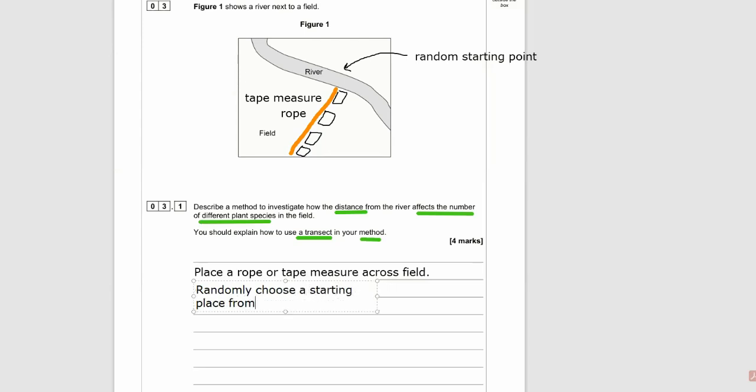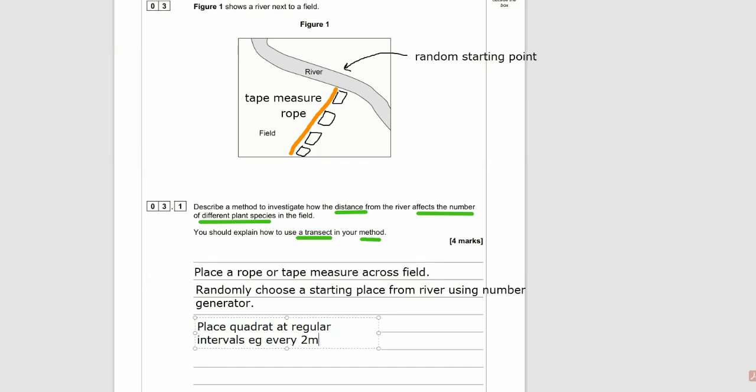So let's get this written up. Place a rope or tape measure. I think it's better to use a tape measure because it has the distance on it. If you use a rope, you'll need a meter stick or a tape measure anyway to place your quadrats at regular intervals. Randomly choose a starting place. You can do that using a number generator on your calculator.